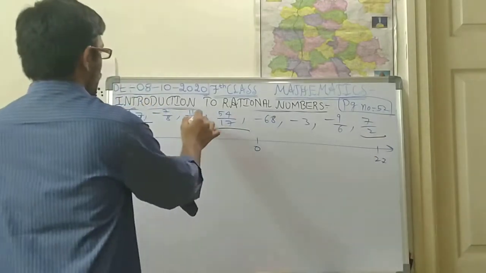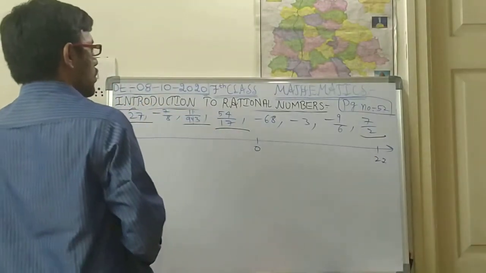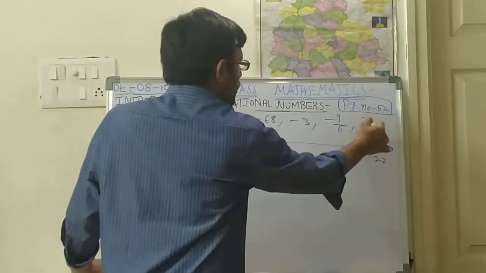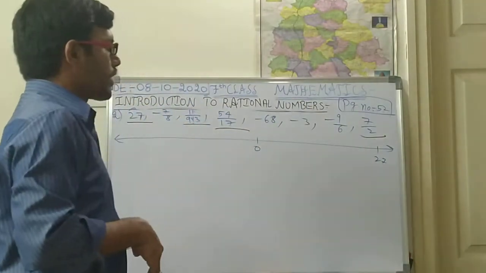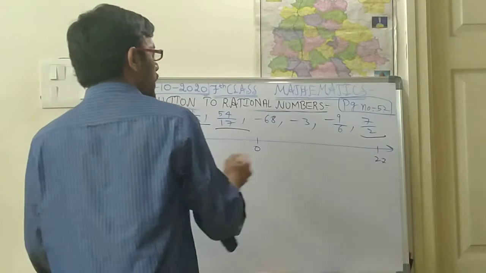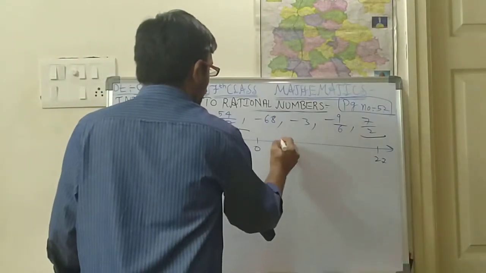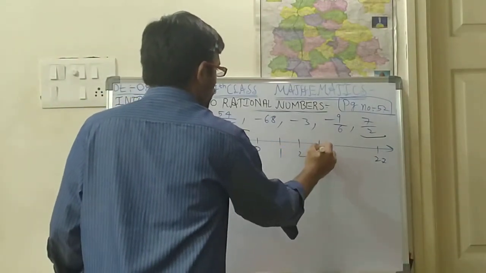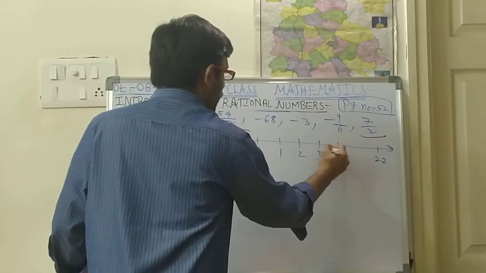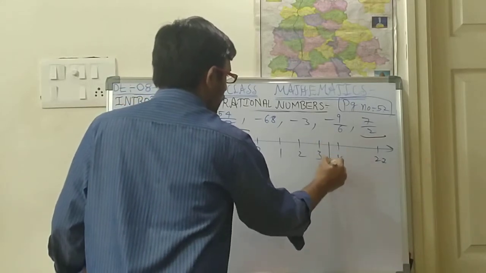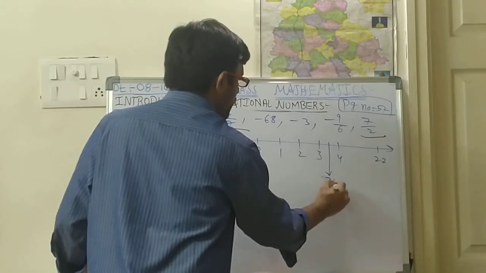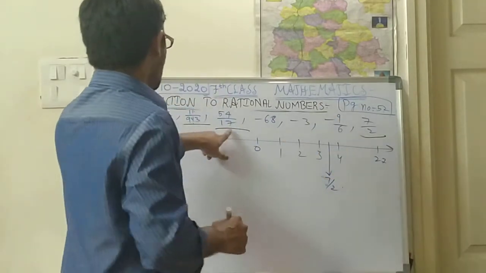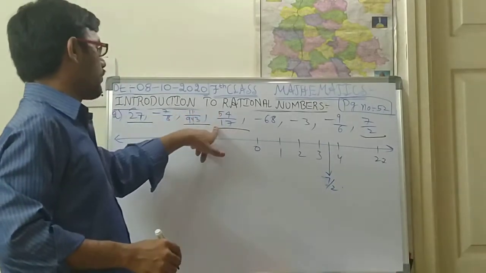So 27. Okay, so 27 will be somewhere here. Okay, next 11 by 943. So what is 7 by 2? 7 by 2 means just now we have done, 3.5, it will become. Okay, so this is 1, 2, 3. So after 3 comes 4, so 3.5 will be in between. So here 7 by 2 will be there. Next thing is 54 by 17.